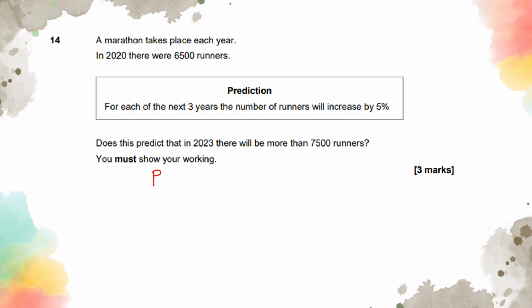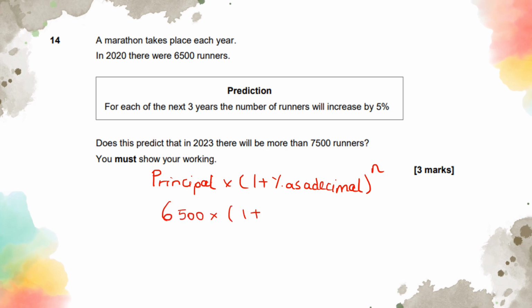So we have principal, which is the amount you start with, times 1 plus the percentage as a decimal, to the power of n, which is the number of years, in this case 3. So 6,500 is what they are starting with. It's going to be multiplied by 1 plus 5% as a decimal.